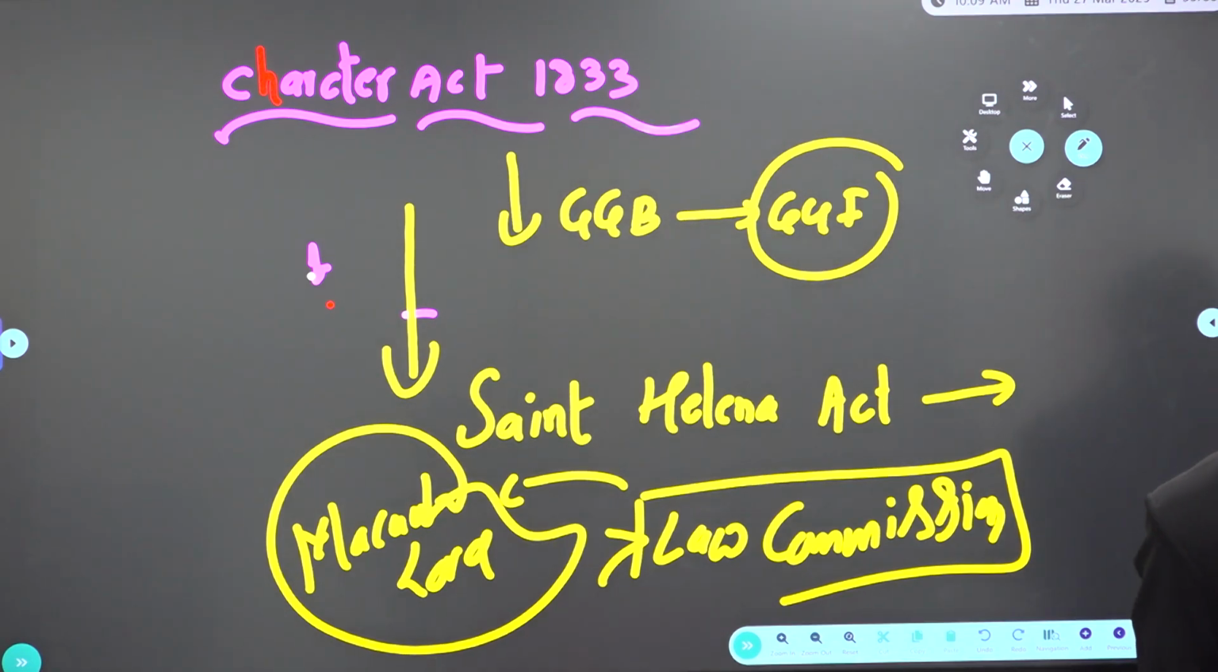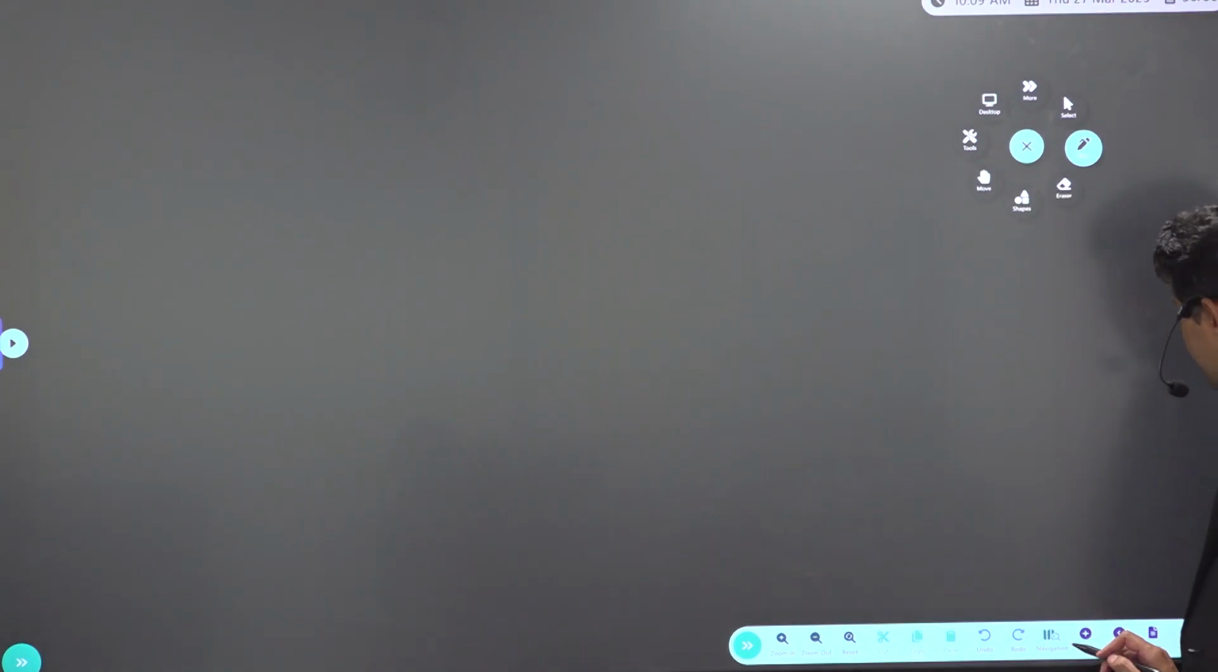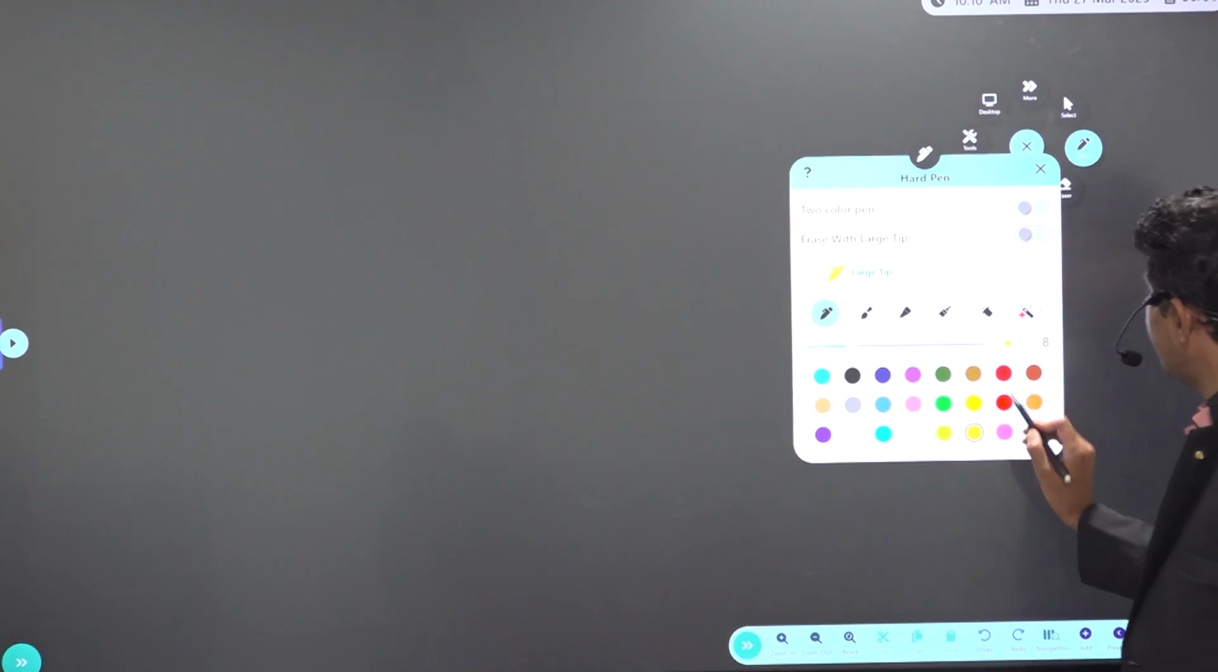And again, there is a proposal to introduce a system of open competition for civil services, but it was a failed system. They could not implement it at that time. Again, it ended the company's monopoly of trade in tea and trade with China. So this is Charter Act of 1833. Important point to remember is that centralization of administration started. Governor General of Bengal is designated as Governor General of India. Then Charter Act of 1853. After this, Charter Act of 1853.